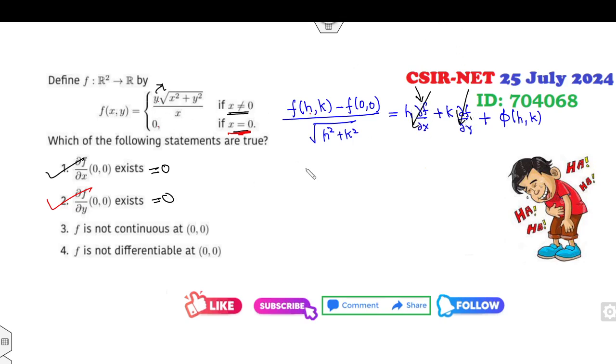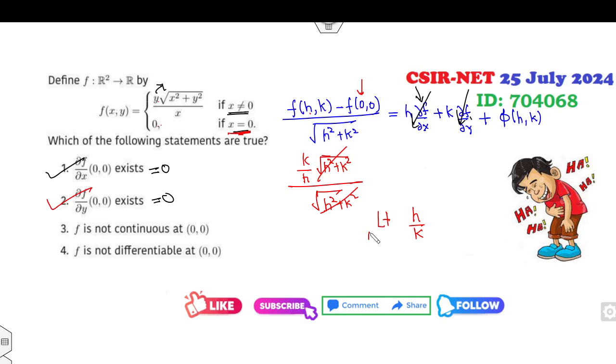I can substitute this. Because the first component x is 0, the numerator is 0 and the expression becomes k over h.